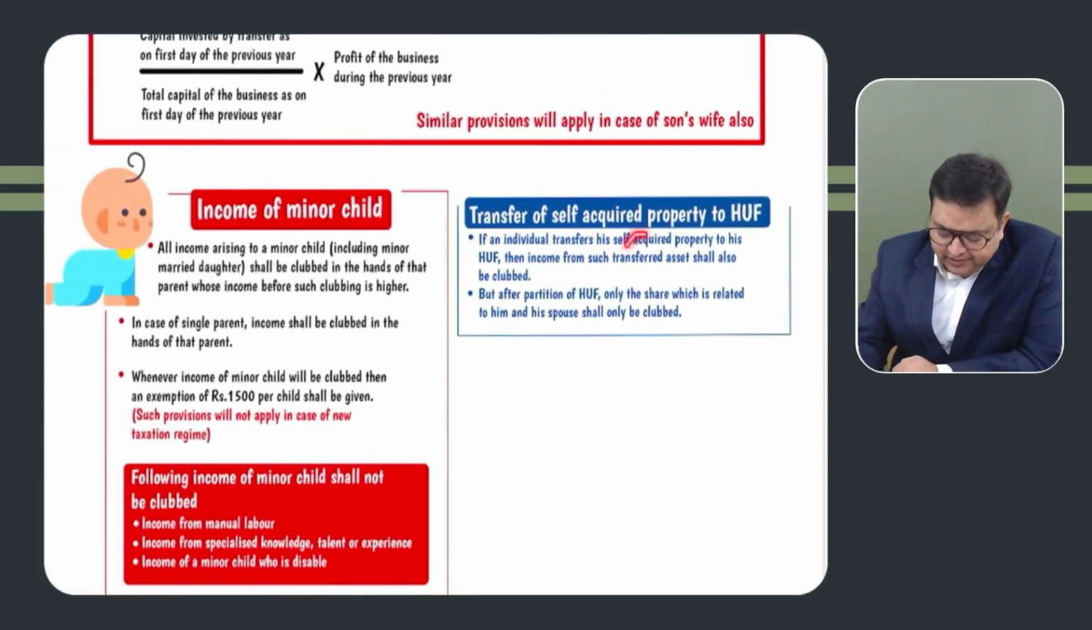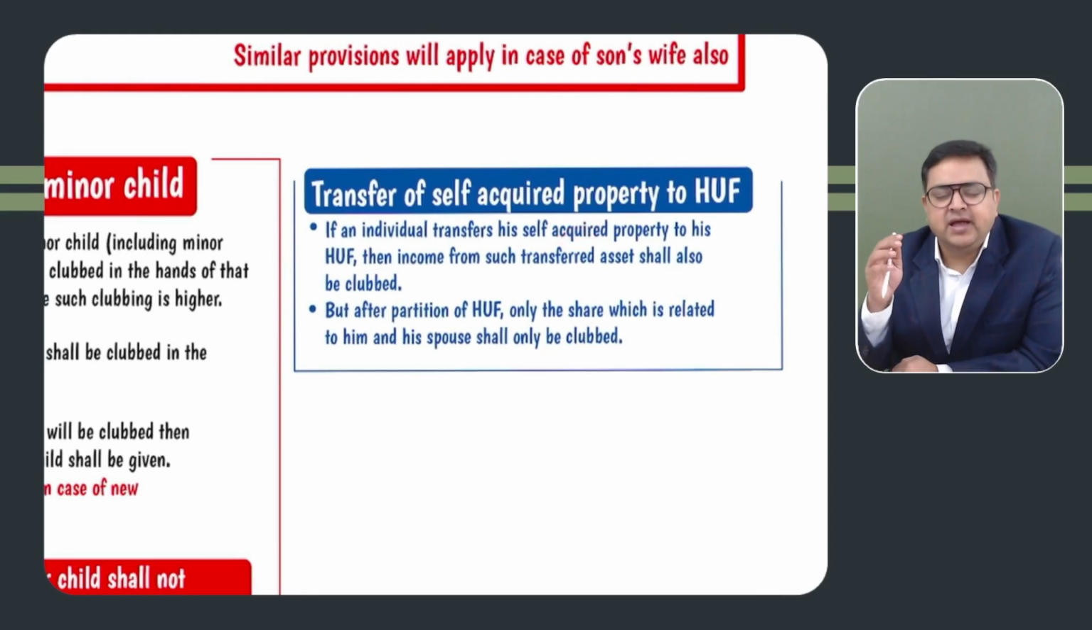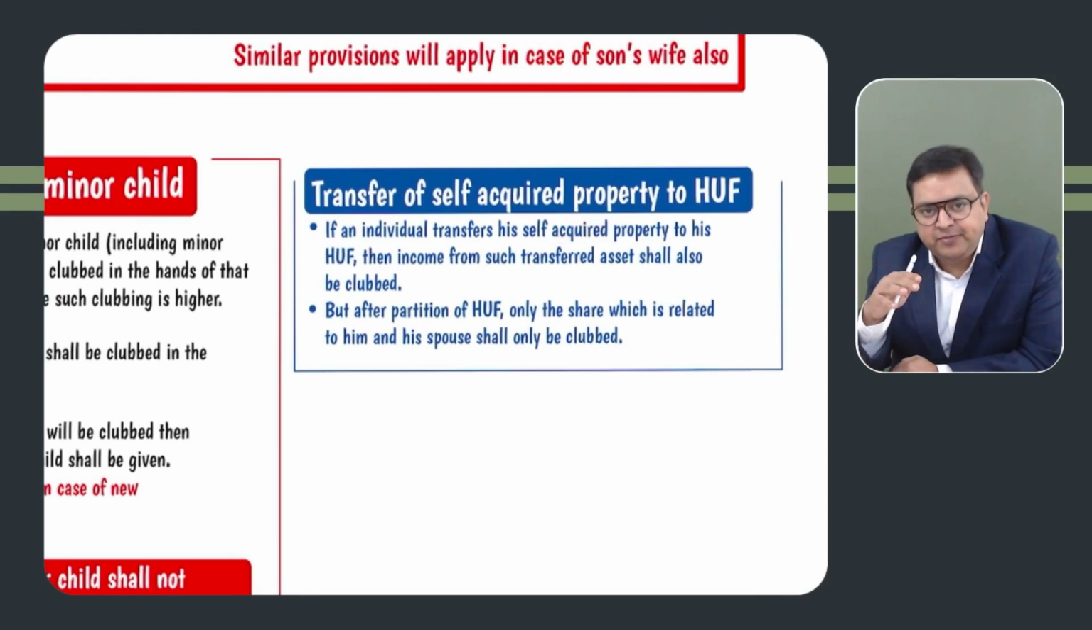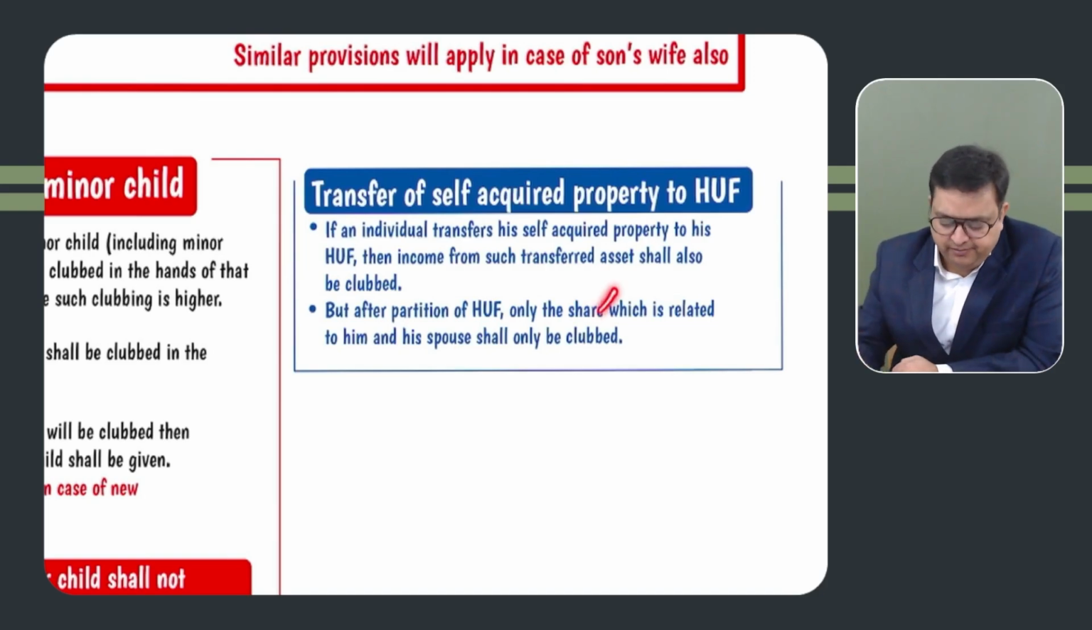This is not that important, but whenever an individual transfers his property to the HUF, whatever income the HUF is earning will again be clubbed in the hands of that individual member only. Because it was the individual member's property and he is transferring it to the HUF, it will be clubbed in the hands of that person only. Not important.